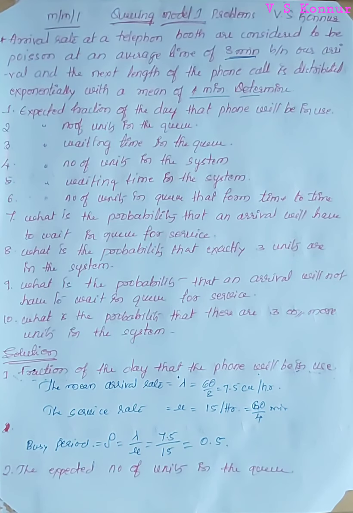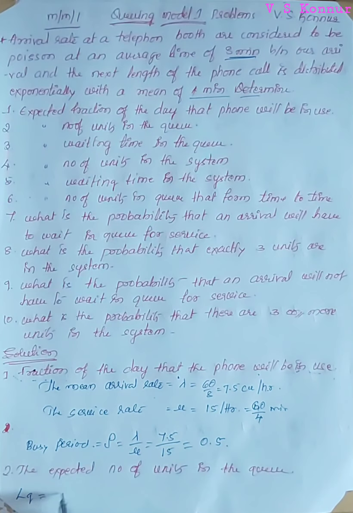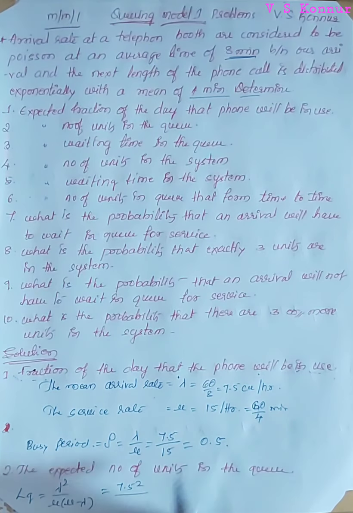Next, the second one, the expected number of units in the queue. From the formulas, it is given by LQ. LQ is equal to lambda square divided by mu into mu minus lambda. So that is equal to 7.5 whole square, 7.5 is lambda, and mu is 15, minus 7.5. So we will get 0.5 units, or number of calls.